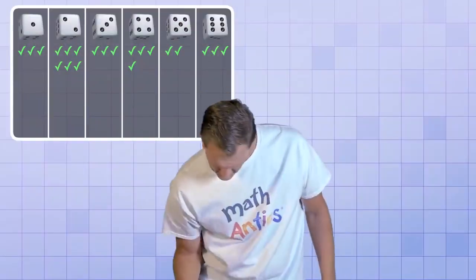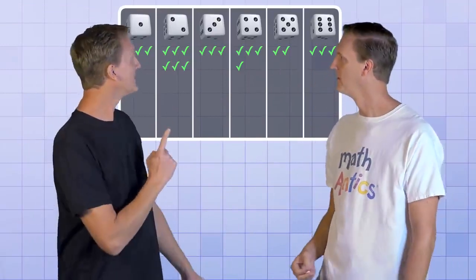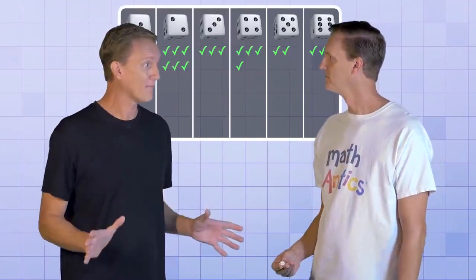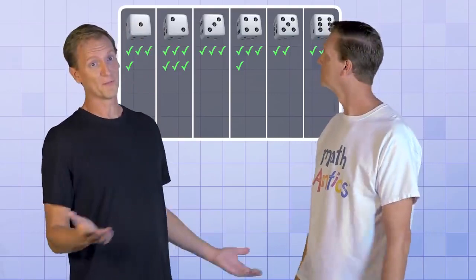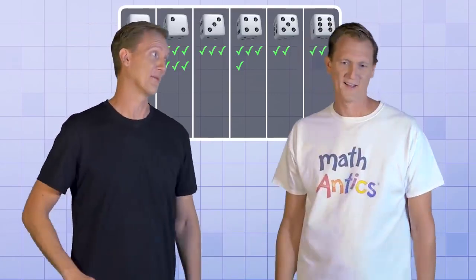Aha! You said that each number was going to come up just as often as the other numbers. But look, there's more 2's than there are 5's. How do you explain that?